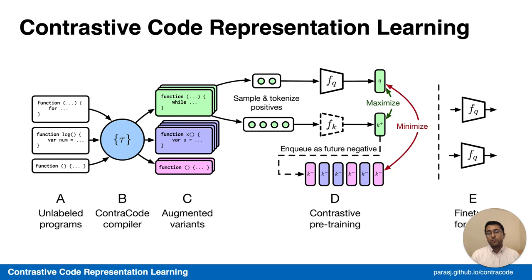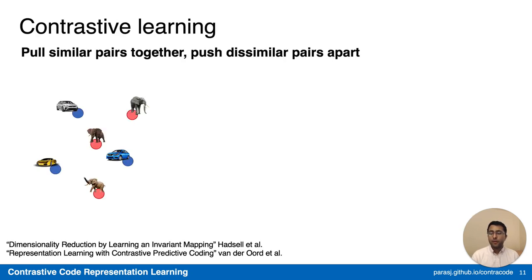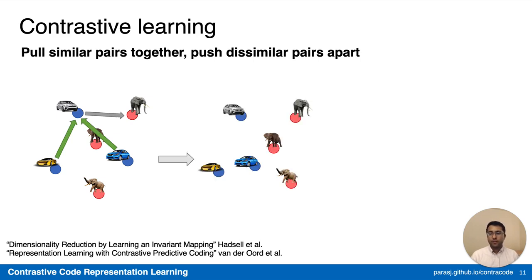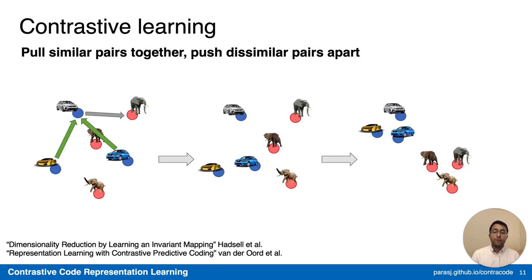Finally, we can fine-tune this representation on a downstream task. And oftentimes we can apply this to a task which is relatively data scarce. So contrastive learning is a framework that attempts to pull similar pairs together while pushing dissimilar pairs apart. Here, the samples of the car are pulled together while samples of elephant are pushed apart from the car. And this is closely related to instance discrimination.